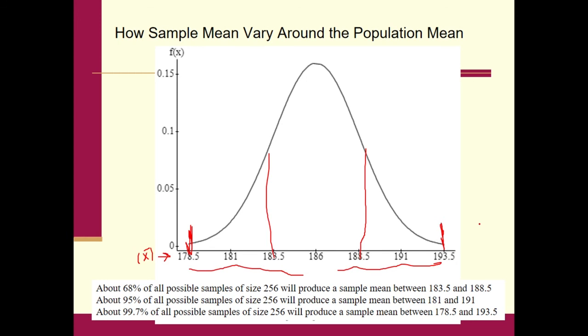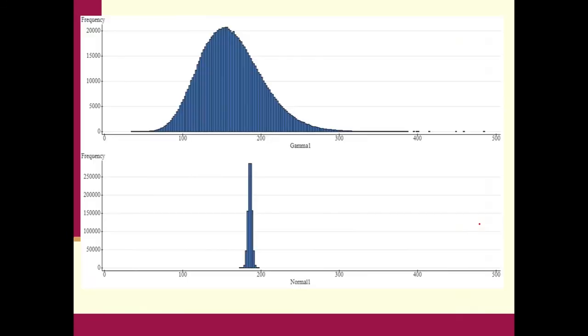Okay. All right. So now we take this graph and we put it on this graph here. And notice the graph that we just made is actually this bottom one. This is the sampling distribution of X bar. That's how all the X bars vary. This guy up here is X. Notice it's skewed to the right. Its mean is at 186. So this is how X varies. And so remember, how are we going to measure it? With sigma.